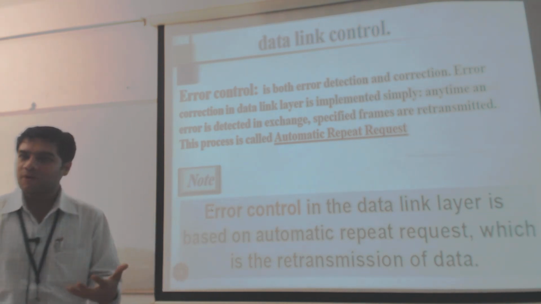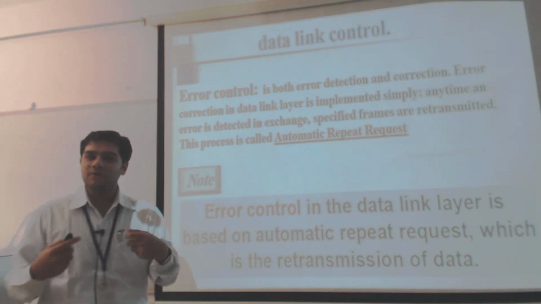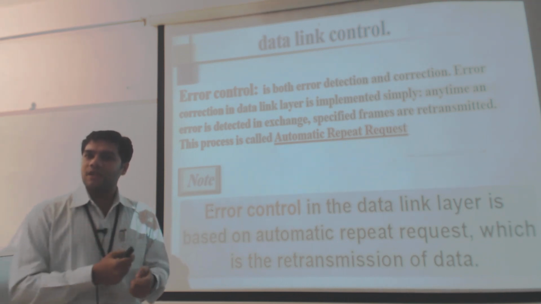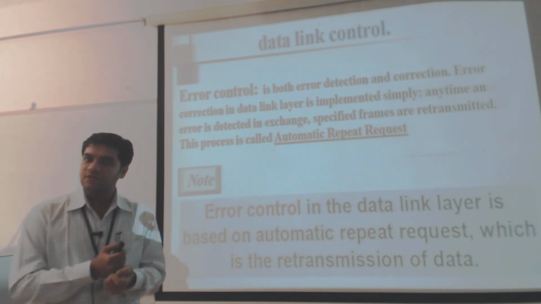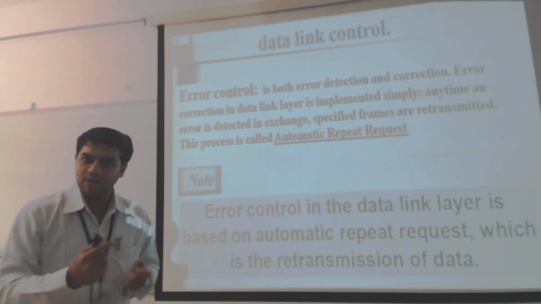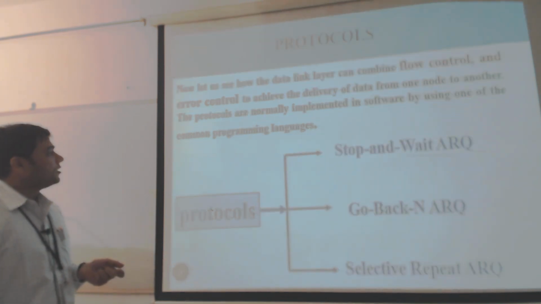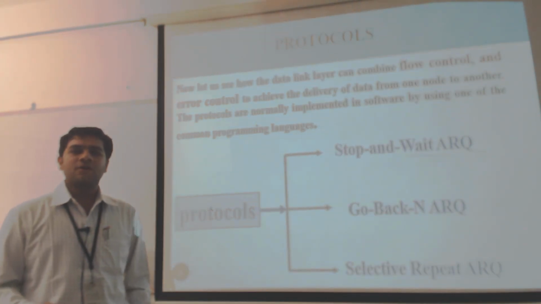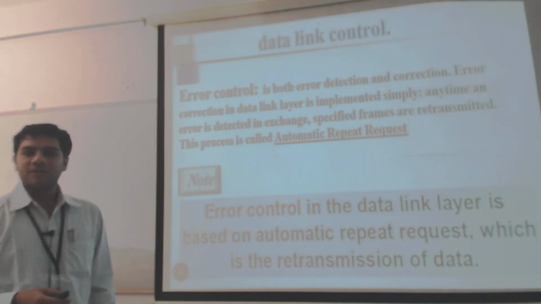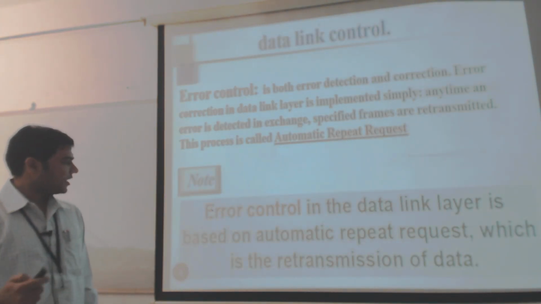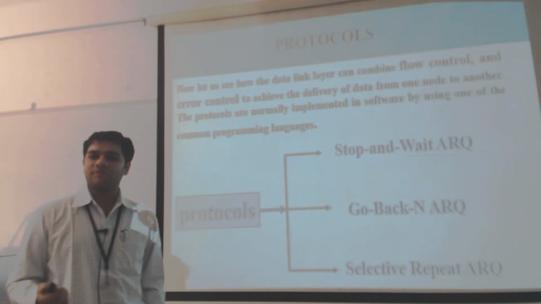Based upon this logic, you wait for the acknowledgement. Once the acknowledgement has been received by the transmitter, it then transmits the next packet. This phenomenon is called automatic repeat request. So we can see how to implement the stop and wait protocol.